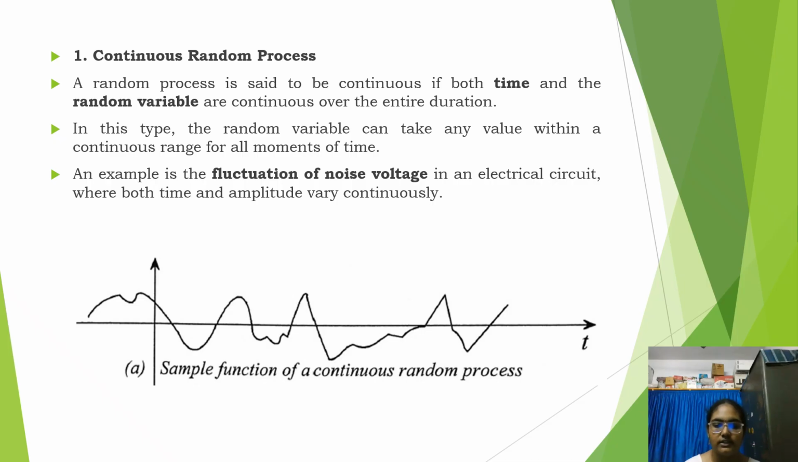Here we can see the graphical representation, a sample function of a continuous random process. Taking continuous values means taking point values like 0.001, 0.5, 0.002, and so on. An example is the fluctuation of a noise voltage in an electrical circuit, where both time and amplitude vary continuously.